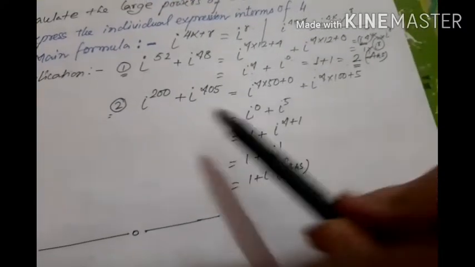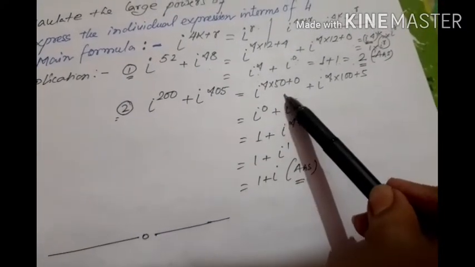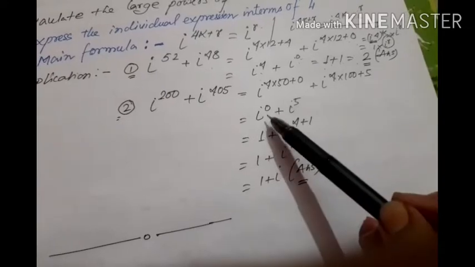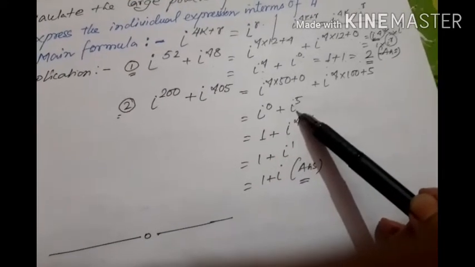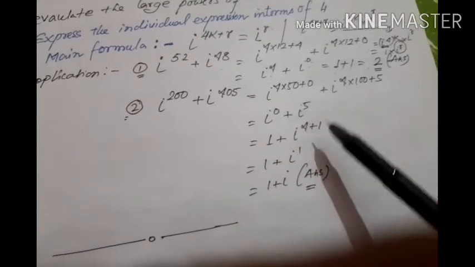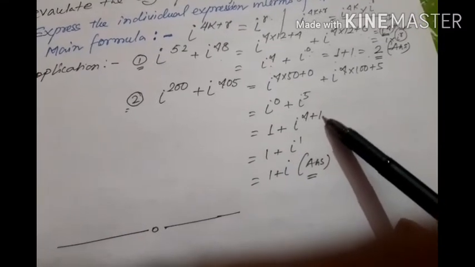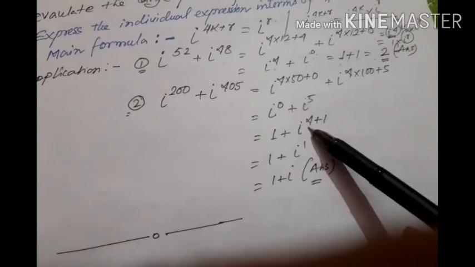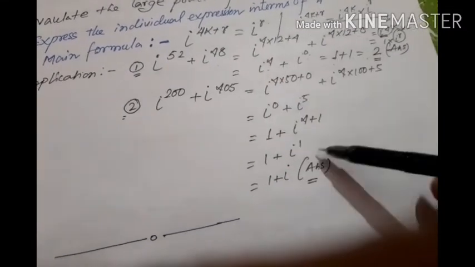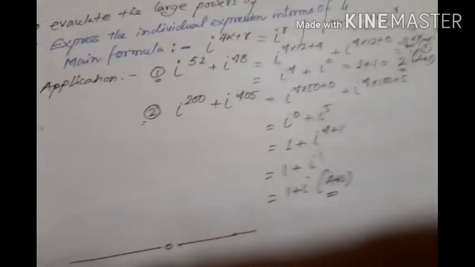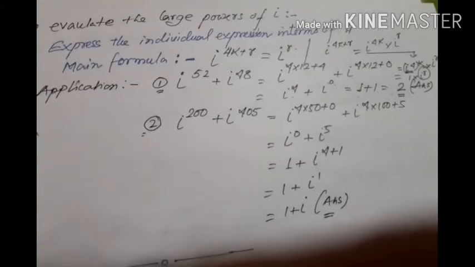Again, i to the power 200 I have written in terms of 4. Here also I have written in terms of 4: i to the power 0 plus i to the power 5. As we know, 5 means 4 into 1 plus 1. So we take only the remainder, because i to the power 4 is 1 according to this rule. So i to the power 1 means i. So 1 plus i will be our final answer.